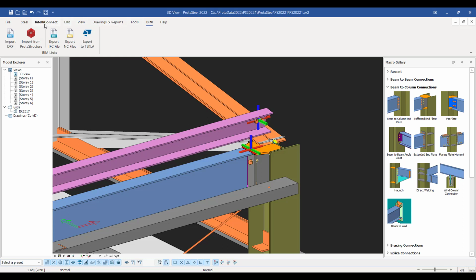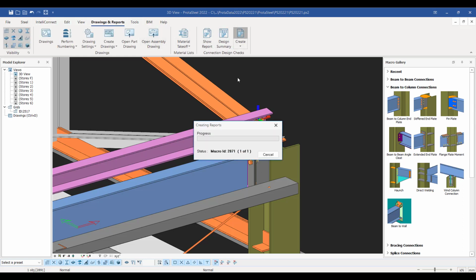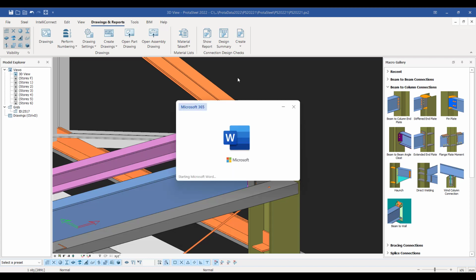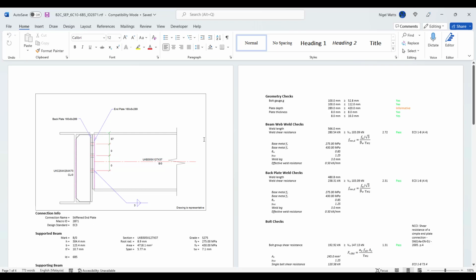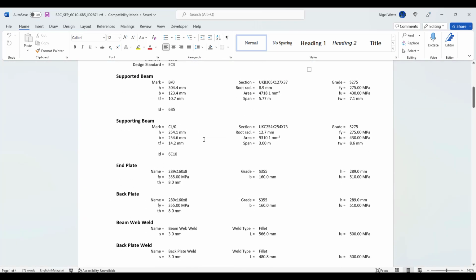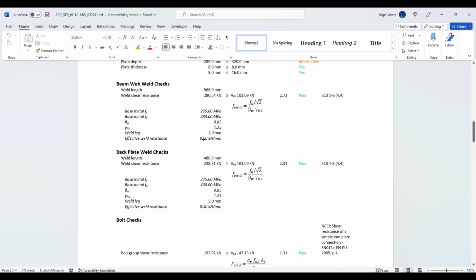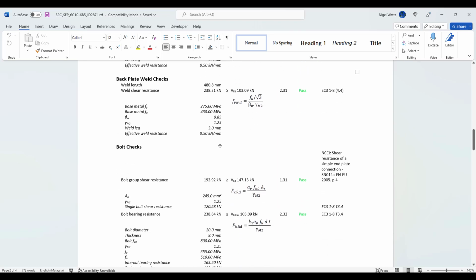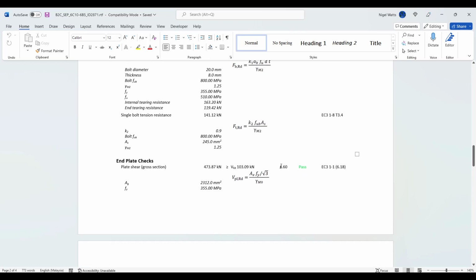So if I come to the drawings and reports, and I'll just click create, you can see for that particular connection here, we are actually building the connection, we're actually creating the design of this connection. All the detailed design checks are being performed here, and you can walk through the report clause by clause, and look in detail at the various checks that we're performing.